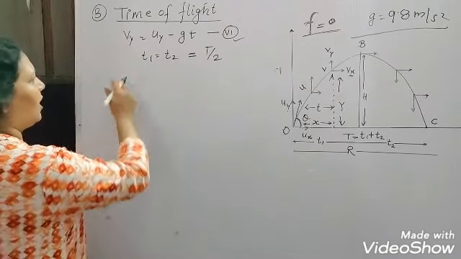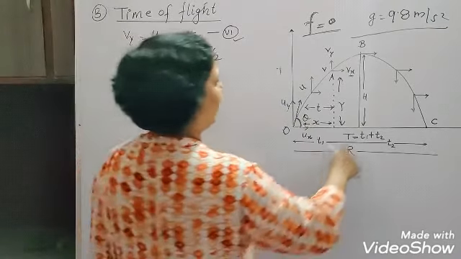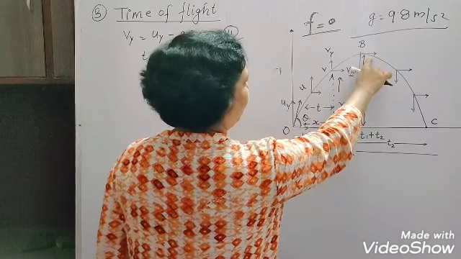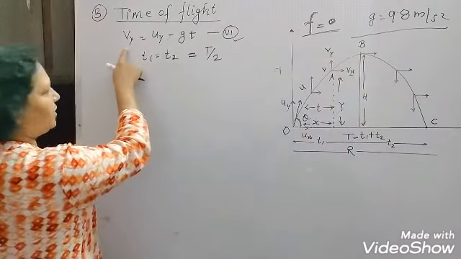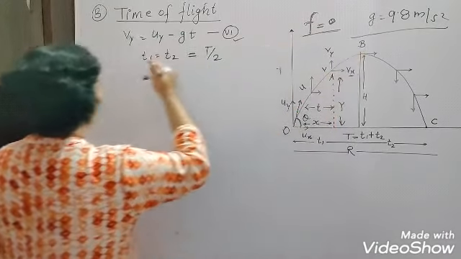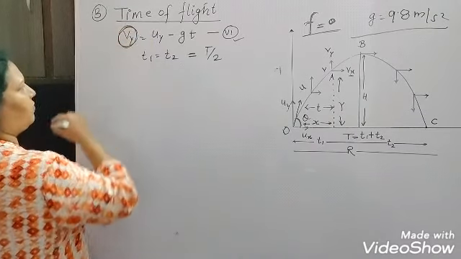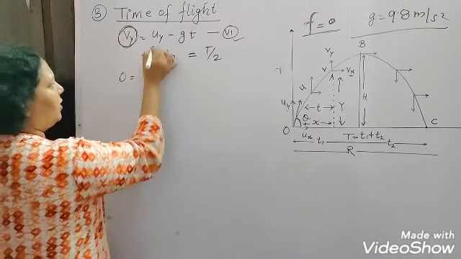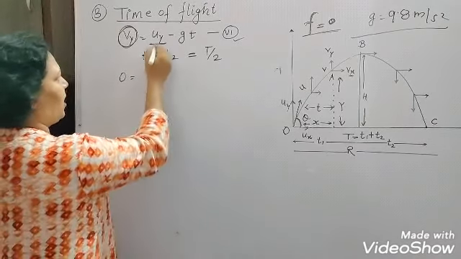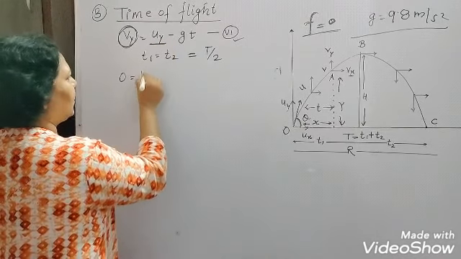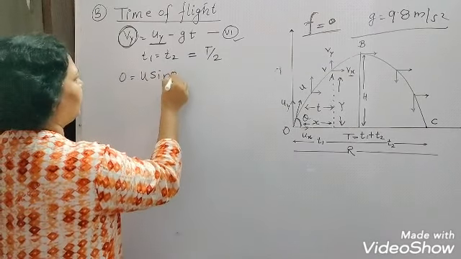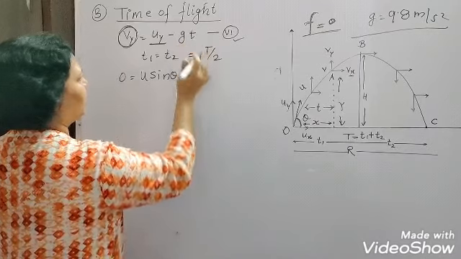Now you will see that at this point, the maximum height attained by the object, the projectile, at this point the vertical velocity will be 0. At maximum height, the vertical velocity will be 0. So this vertical component of the velocity will be 0, and the initial velocity which we have taken here, that is Uy, is equal to U sine theta minus G, and this is the time here.